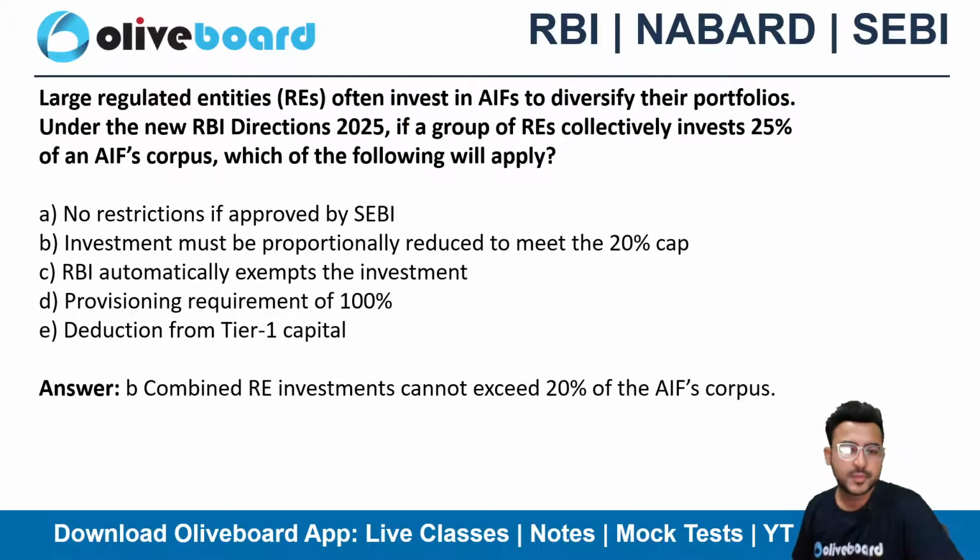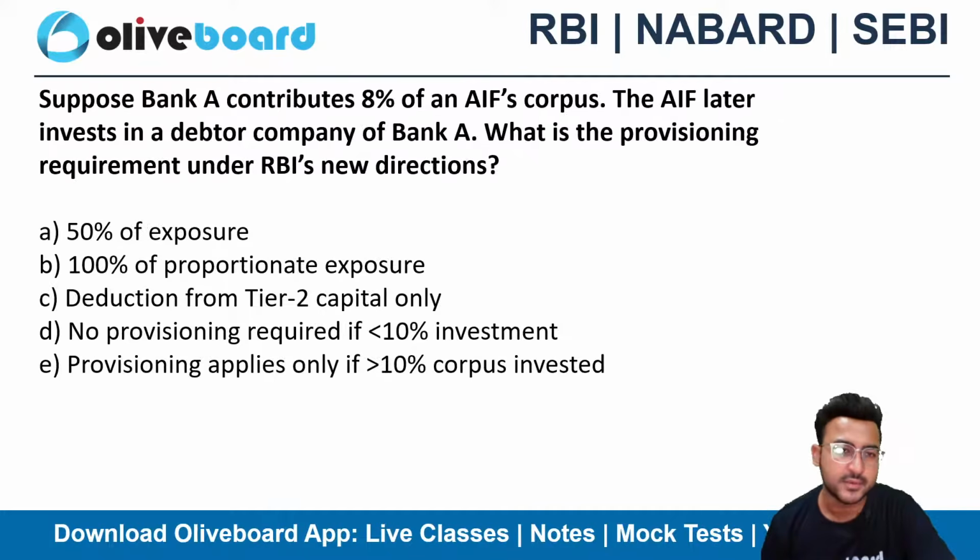We need to make it to 20% only. 25% is not allowed, so the combined investment should not go beyond 20% in case of an aggregate collective investment, right?